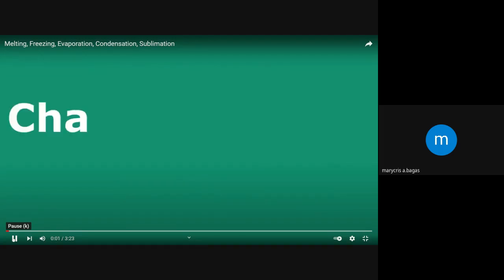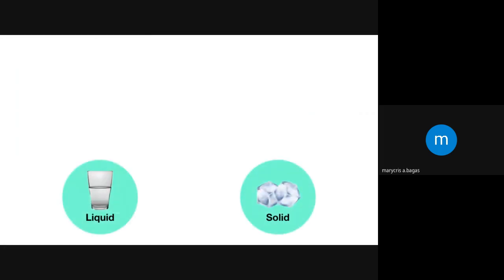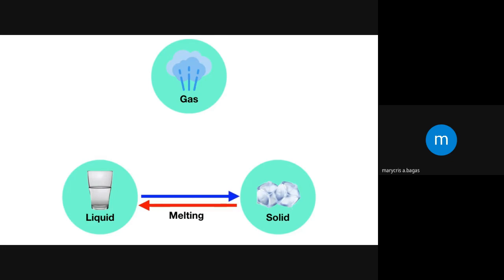Today we'll be learning about changes in the states of matter. Now you know there are three states of matter. There are solids, there are liquids, and there are gases. And you probably know that when a solid like ice turns into a liquid, we say that it's melting. And if a liquid like water turns back into a solid, we can say that it's freezing. But it turns out there are names for all of the other types of changes that can exist as well.